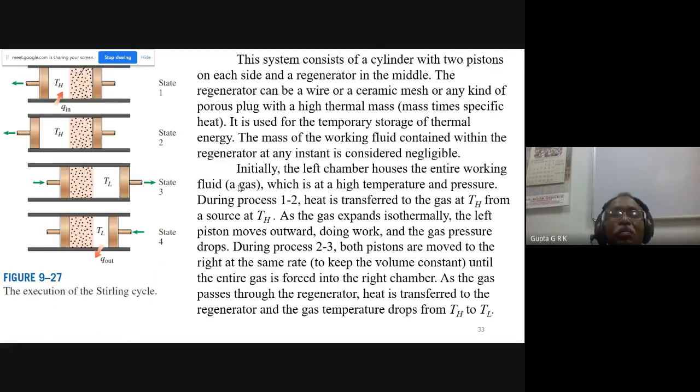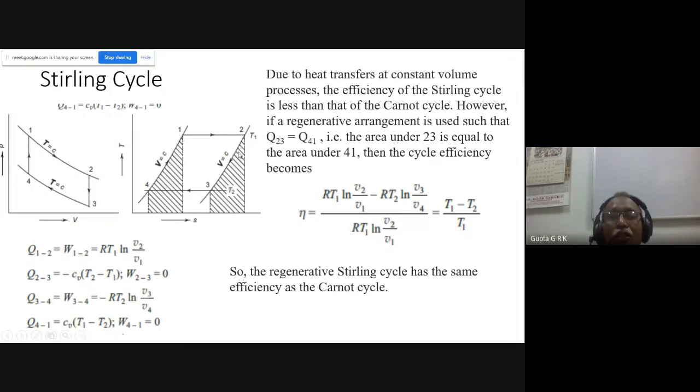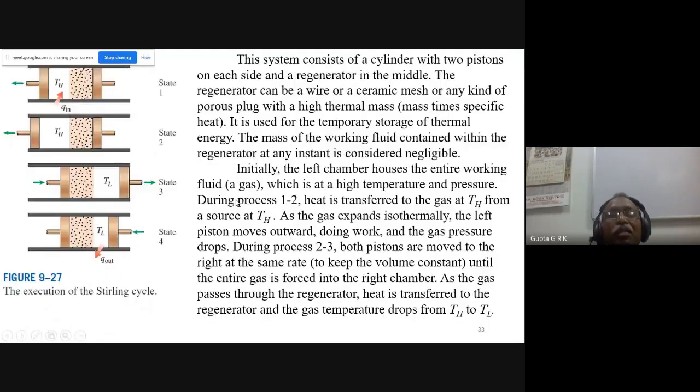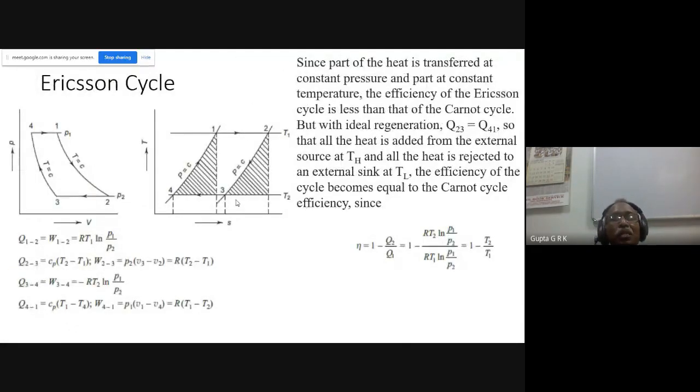Here two isotherms and two isochores are there. Instead of isochores, if I have isobars here, that will become the Ericsson cycle. So this is what is called the Ericsson cycle. This we have discussed already when I talked about the gas turbine Brayton cycle, when you have infinite number of intercoolers and infinite number of reheaters, so that isobaric processes will become isotherms. In the same way, here two isobars and two isotherms are there, and again there will be a heat exchange process.